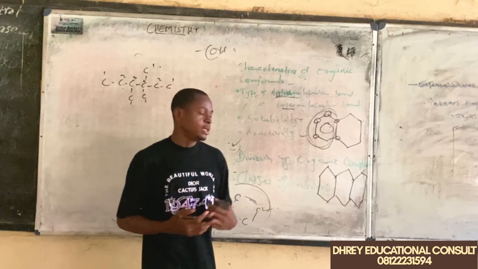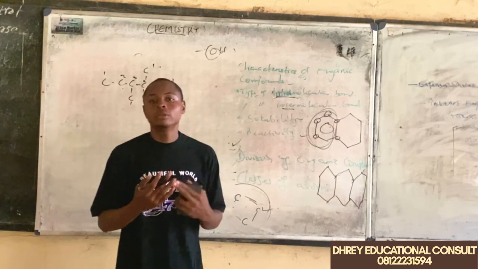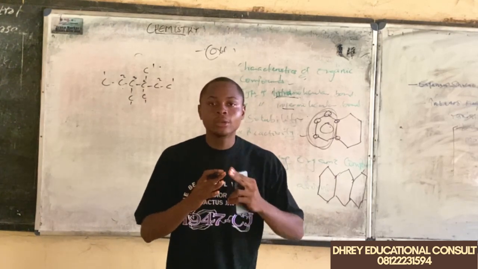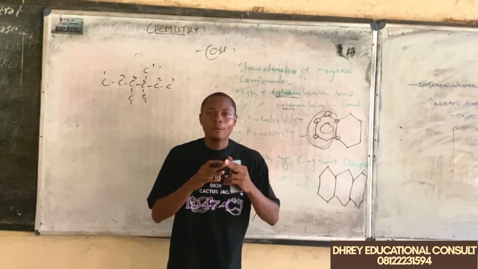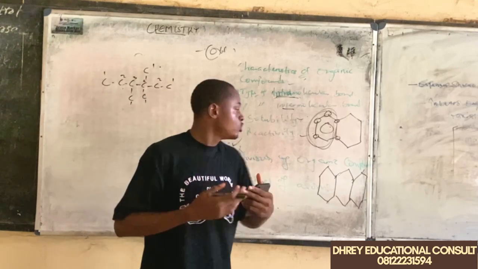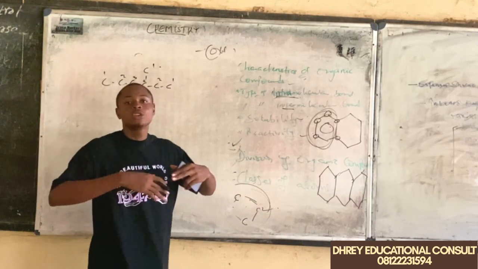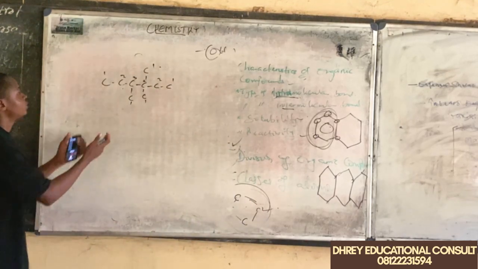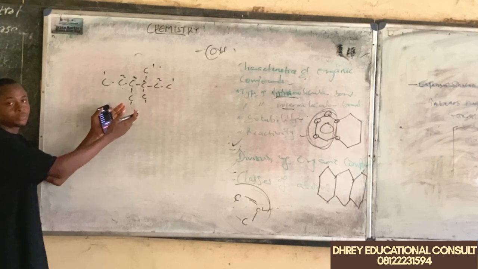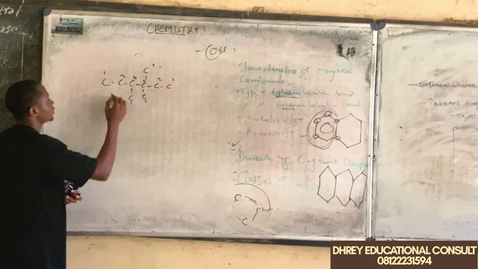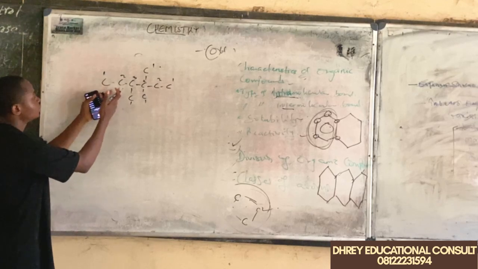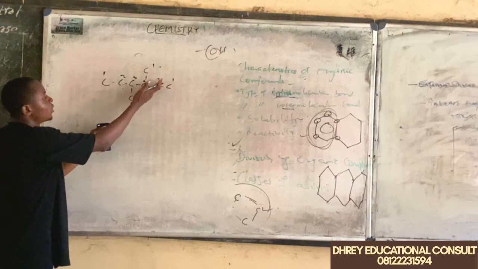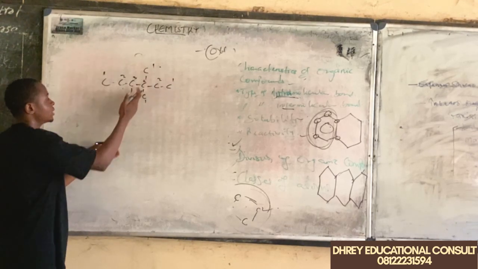Okay, the next on our list is the classes of carbon atoms. Now, in all organic compounds, the position of the carbon atom in an organic compound can be used to classify carbon atoms into about 4 groups. Now, we have an example of an organic compound here. This is the first carbon atom, the second carbon atom, the third carbon atom. We have the fourth carbon atom, and by the time we move here, we have the second carbon atom, the first one, the first one, the first one, the first one.